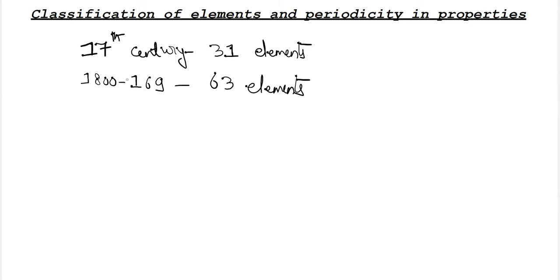At this point, the chemists and scientists realized that there must be some classification of these elements, some way to classify them, which could make it easier to remember the different properties of the elements.